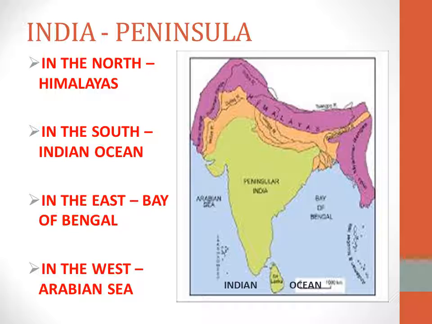So India is surrounded by the Arabian Sea, Indian Ocean and Bay of Bengal on three sides and the Himalayas landform on the northern side. So this is called a peninsula. India is a peninsula.